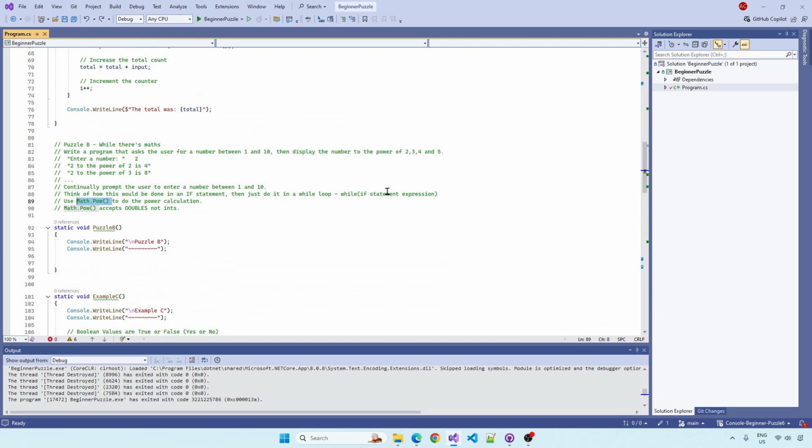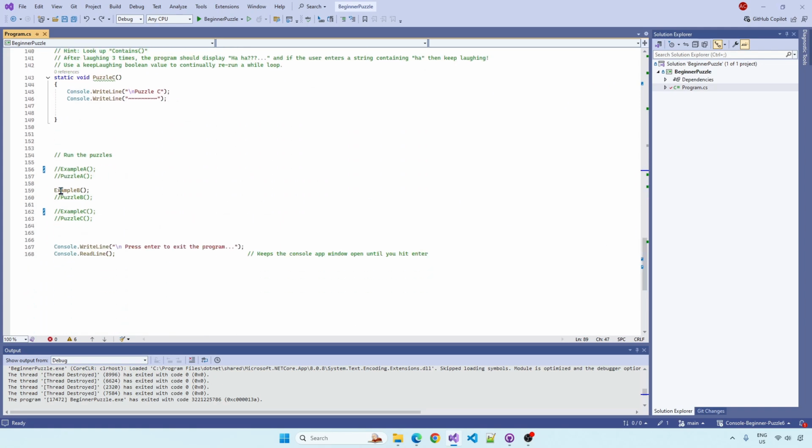You could obviously do this mathematically yourself, just by typing in the star several times, but I'm going to show you how to do it using that function because it's just easier, it's more readable. Have a go at that puzzle, guys. Let's have a look at example C.